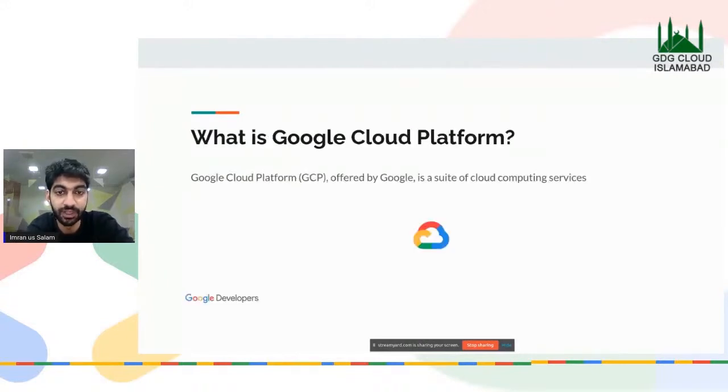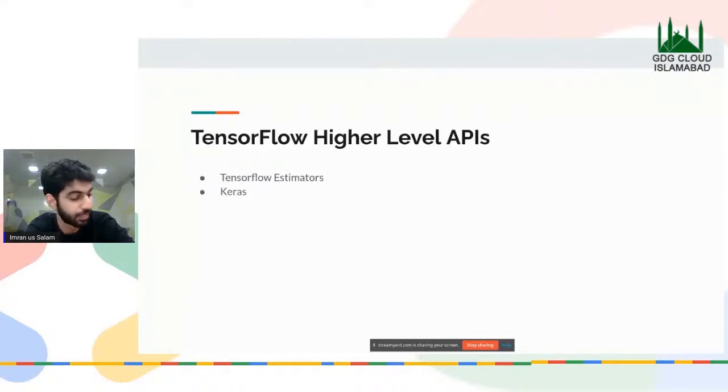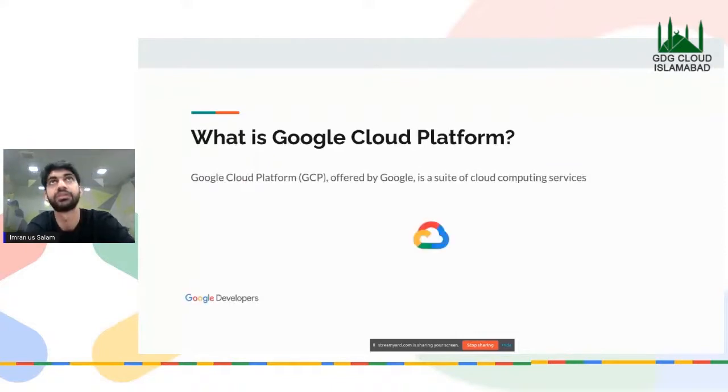Okay. Now, when we train our machine learning models, it could be on TensorFlow, it could be on Keras or PyTorch or any other framework of your choice. Once we've trained those models, we also need to serve these models somewhere so they can be used for inference, right? For predictions. Now, there are a couple of ways to do that.